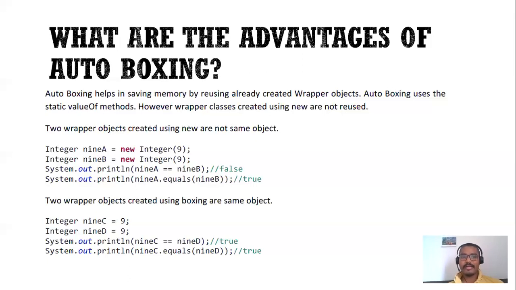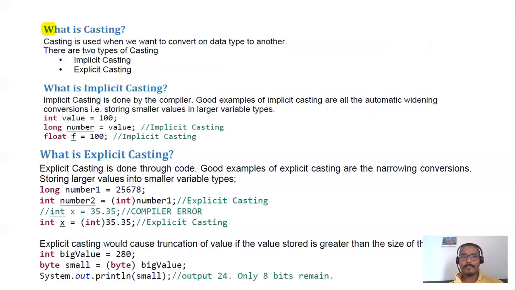Okay, and their value is also the same, so you will get the value true in the output of System.out.println. So I hope that advantage is clear for you. These are a few advantages of autoboxing. Okay, so I hope it is clear for you. So let's move to the next question.